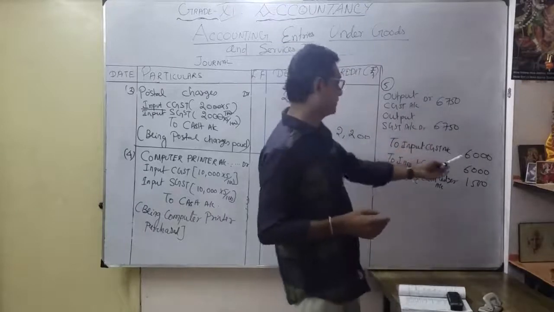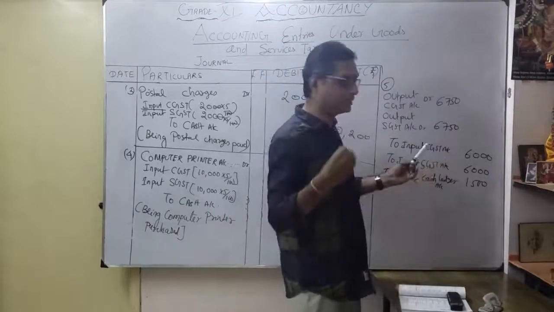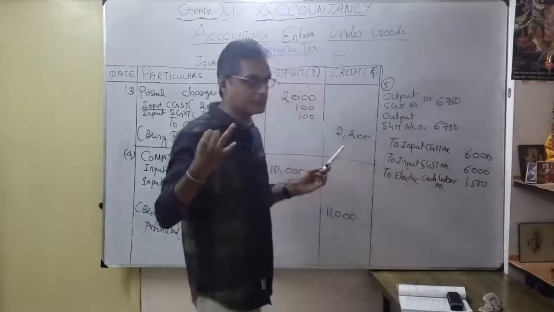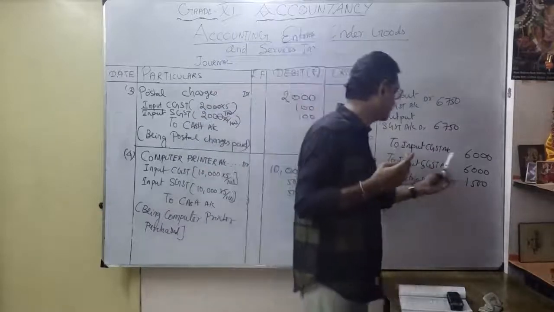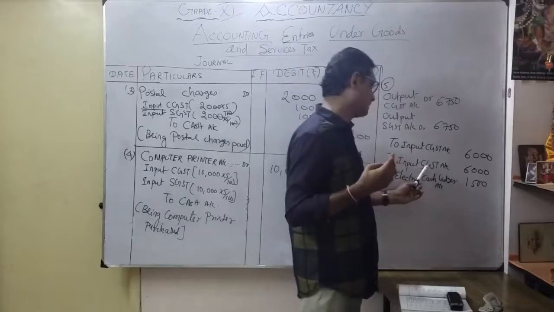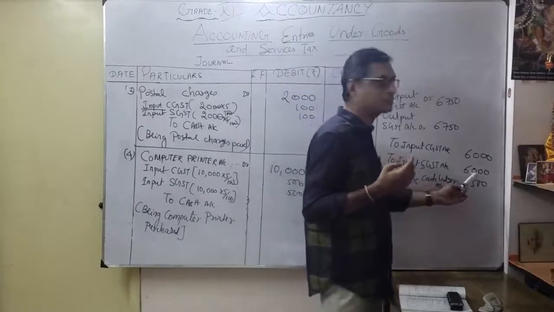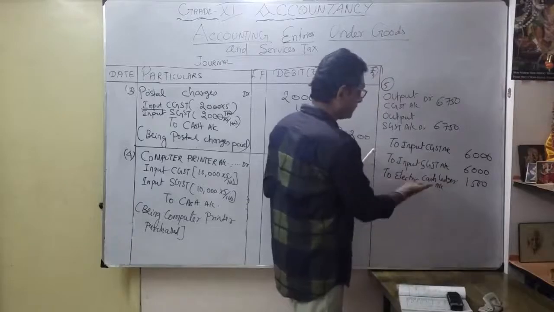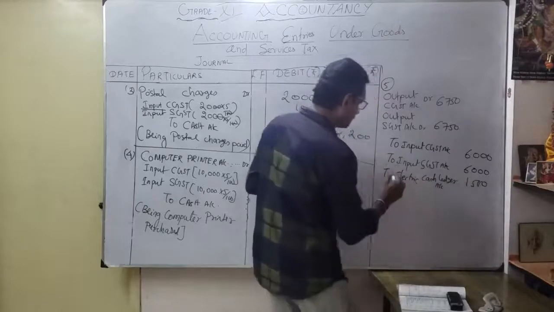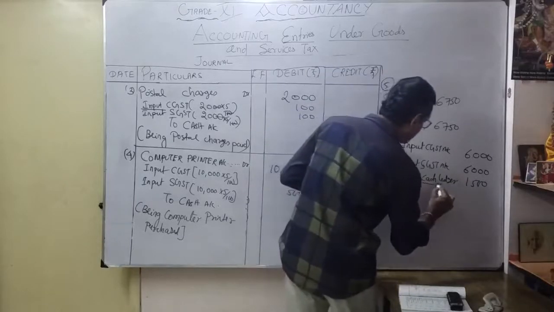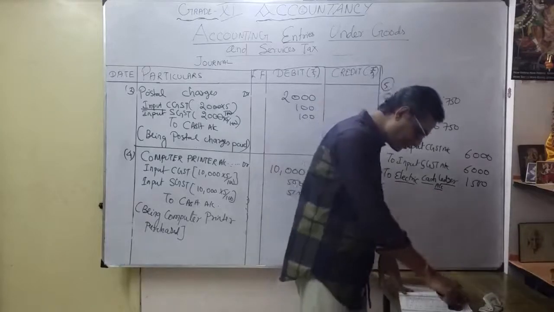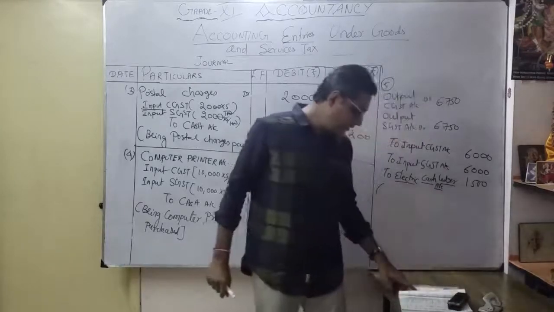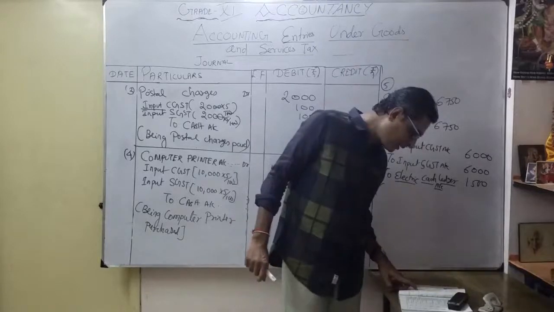Okay, so here the output CGST, here SGST, total 6,750, 6,750. What is my payment for the four transactions? Correct. As purchases, as transport charges, as postal charges, as computer printer, all together 6,000. Then my state GST also 6,000. So what is the difference? That's my credit 1,500, shown as to electronic cash ledger account. So what is the narration? In your book they have clearly given: being CGST set off and balance paid.